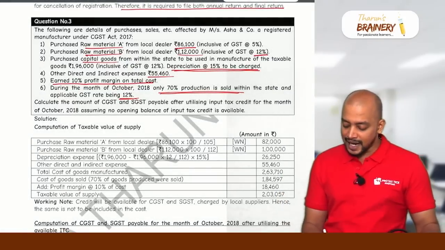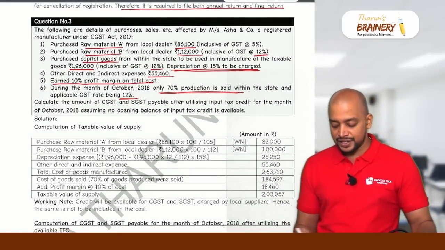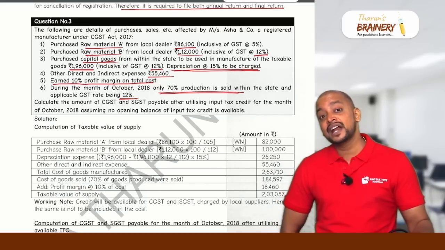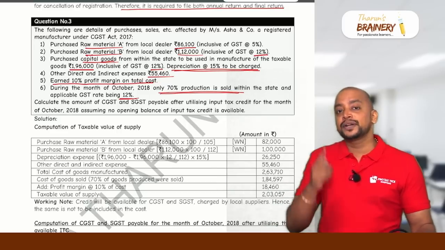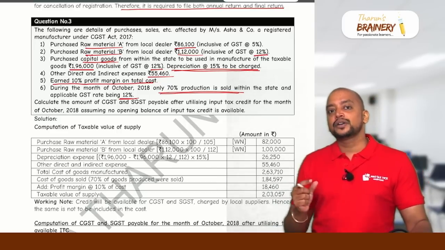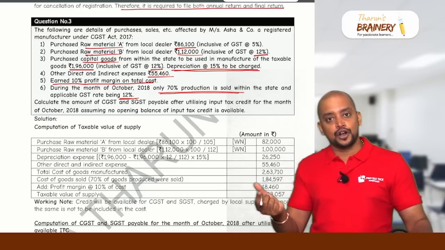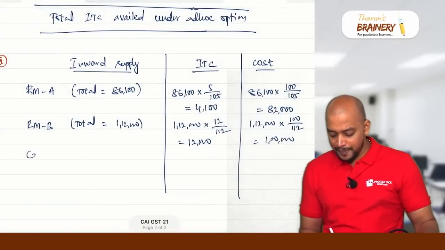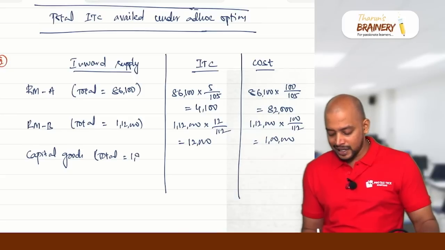Then the purchased capital goods. What is the value of the capital goods? 1,96,000, inclusive of GST at 12%. So 12 by 112 we will take as ITC. But how much will we add to the depreciation? Only 15%. Why? Because on capital goods we can take full ITC, but only in proportion to this production quantity do we need to put it into the cost. So the capital goods total is 1,96,000.